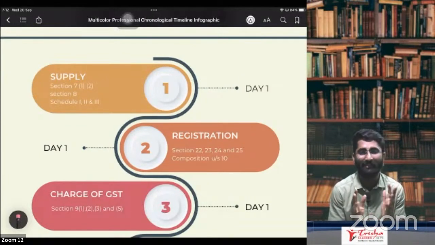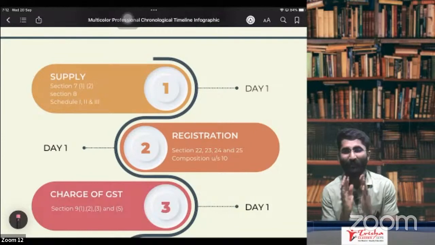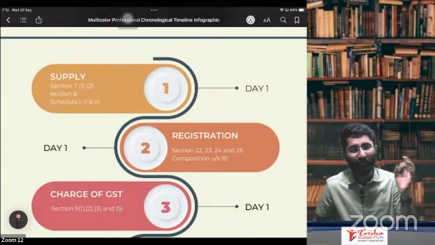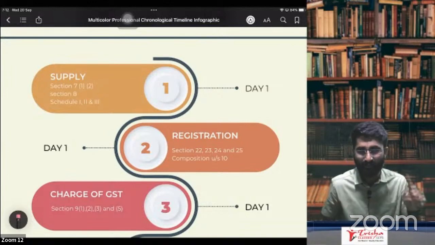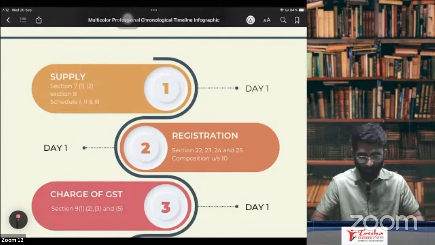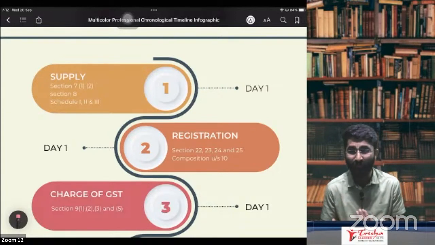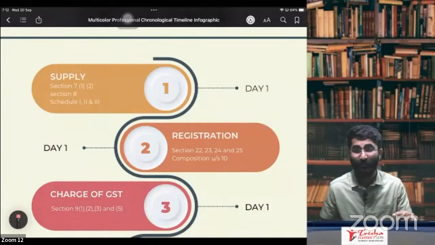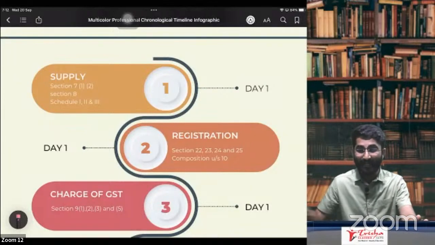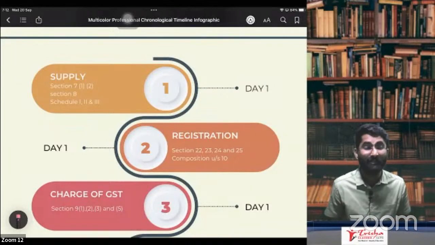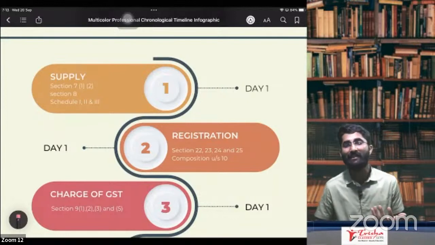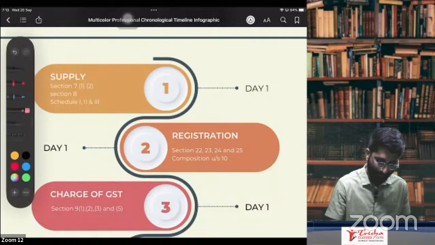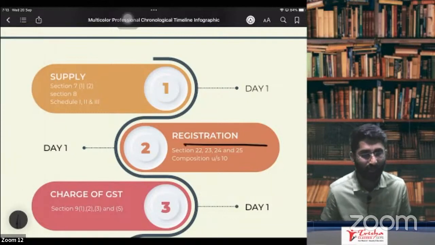In GST, we are discussing goods as well as services. In GST, the taxable event is supply. So the first topic that we are going to discuss is supply. Once you know whether what you are doing is a supply or not, now we have to get to know whether I have to pay the GST or not. I have to collect and pay the GST provided I am a registered person. So who will be considered a registered person? That we are discussing in today's session, which is the registration chapter.